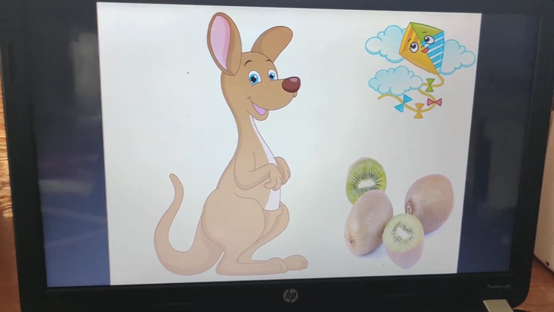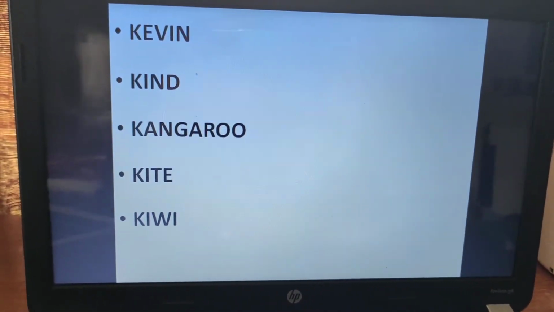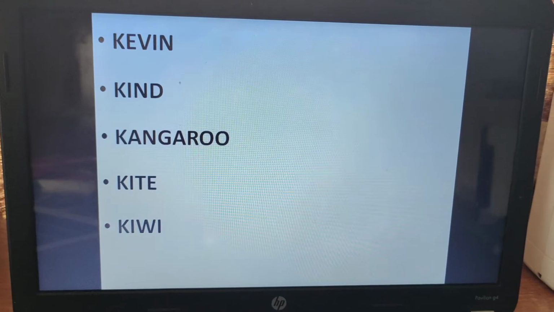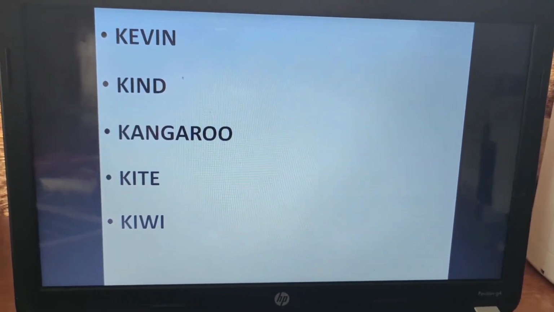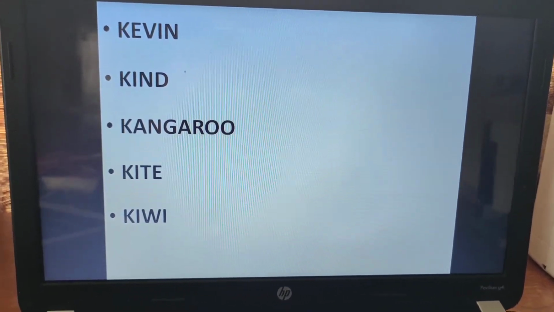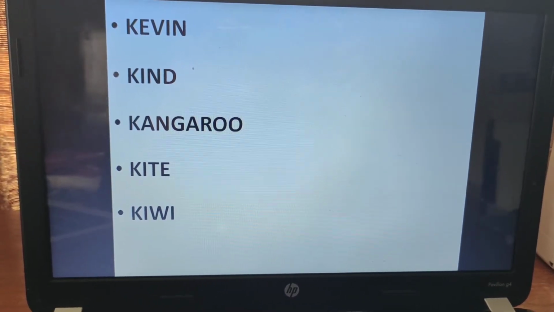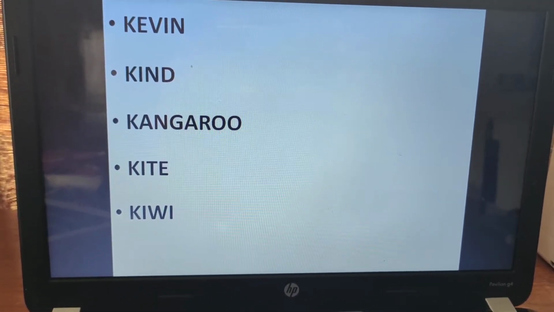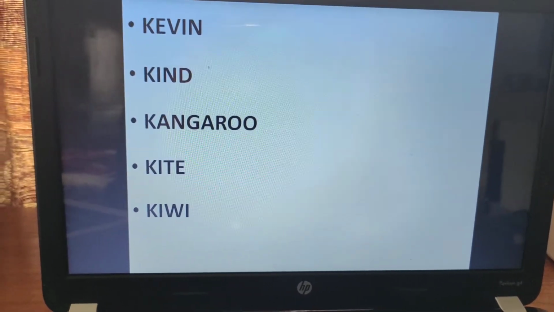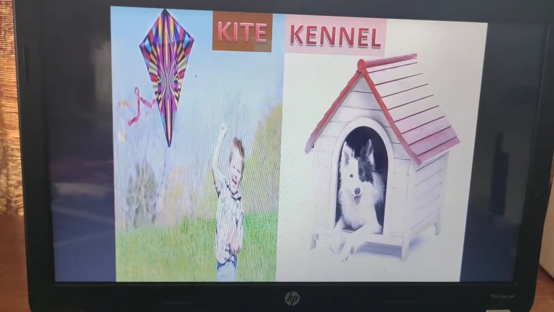Now let us go to the words that begin with K in this story, which is Kevin, the name of the kangaroo. He was very kind. He was a kangaroo. He was flying a kite and he saw a kiwi and he took a bite, which made him very happy. Okay, so now let us look at some words that begin with K.